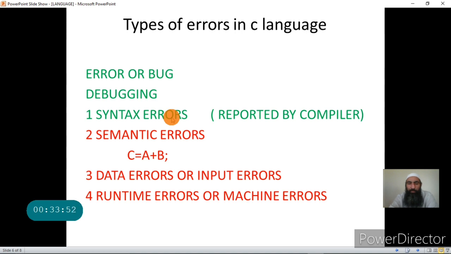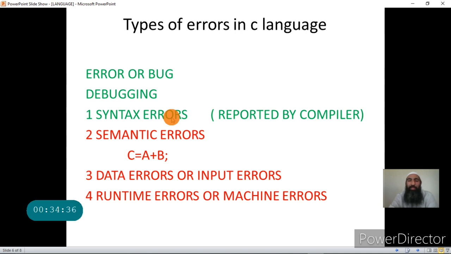Now, the compiler does not report the errors as they are. That is, the statements that the compiler gives for these errors may or may not correspond with the meaning of the error. It may give some other statement and the error will be something else, but it will report that an error is there. Once you do a C program, or I will show you how to compile a program, I will make it clear at that time. But you remember this important point, that this is the error that is reported by the compiler. And who creates this error? This error is created by the programmer.